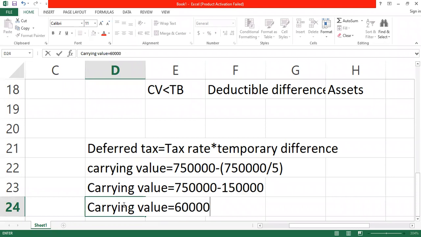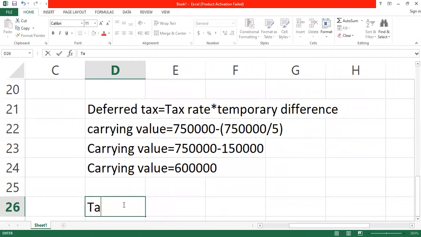So we need to find the tax base now, isn't it? Tax base is equal to the cost of the asset minus the capital allowance. So the cost is 750,000 minus capital allowance, which is 30% times the cost, which is 750.